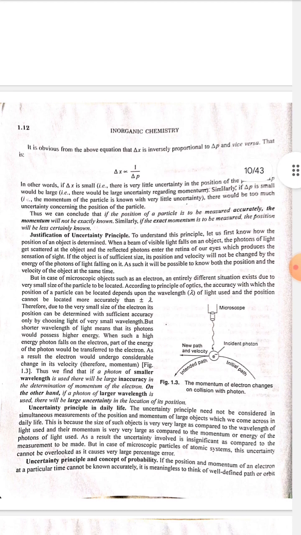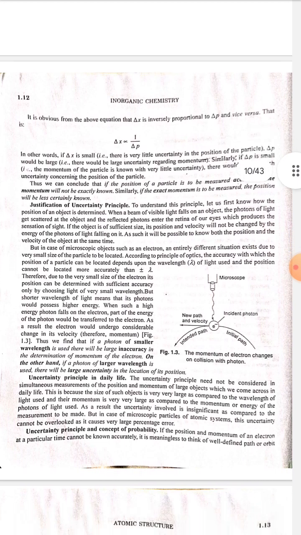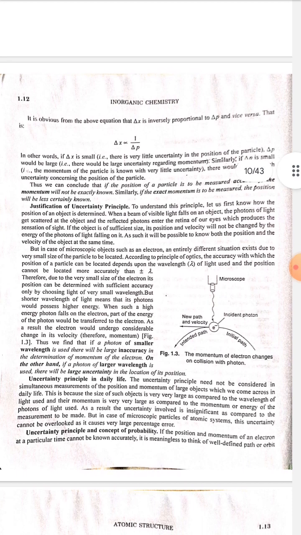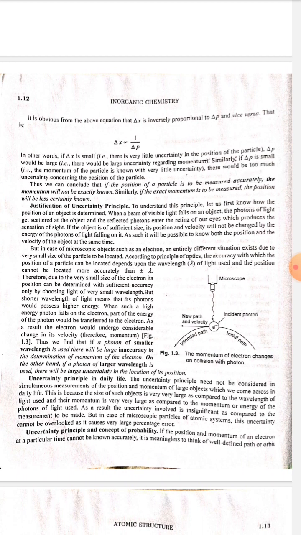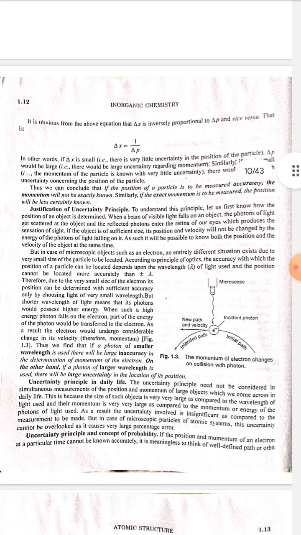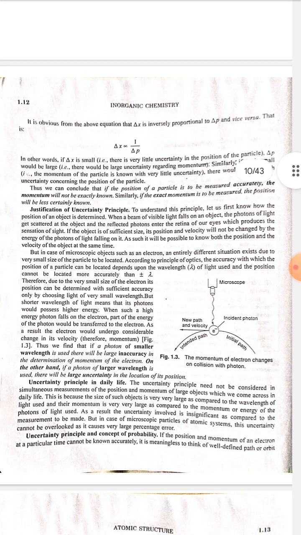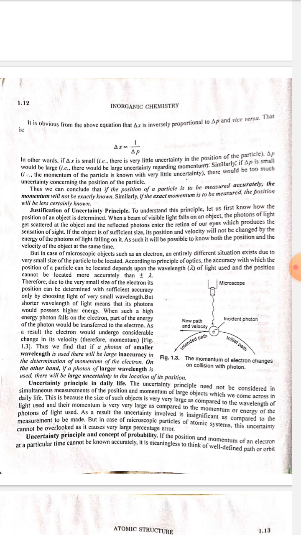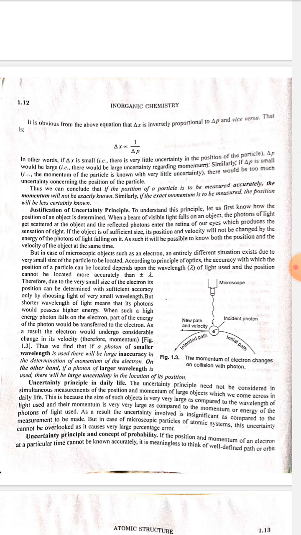Justification of uncertainty principle. To understand this principle, let's first know how the position of an object is determined. When a beam of visible light falls on an object, the photons of light get scattered at the object and the reflected photons enter the retina of our eyes, which produce the sensation of sight. If the object is of sufficient size, its position and velocity will not be changed by the energy of the photon of light falling on it. As such, it will be possible to know both the position and velocity of the object at the same time.